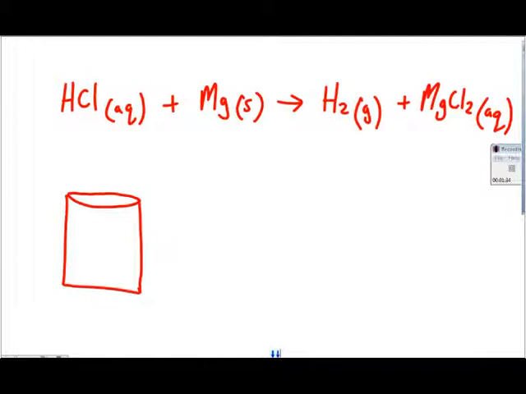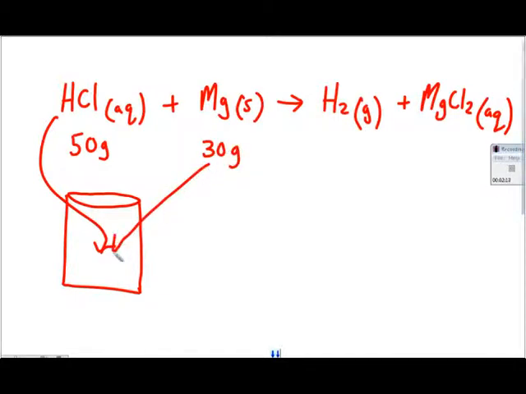So another equation here, let's say this time we're going to take some hydrochloric acid, it's dissolved in water, and let's say we add 50 grams of this substance. We add it to a beaker. And then we take a chunk of magnesium metal, and we throw it into the beaker as well. There's a chemical reaction taking place. When we're done, it only weighs, let's say, 79.5 grams.